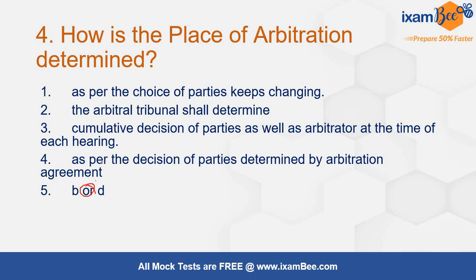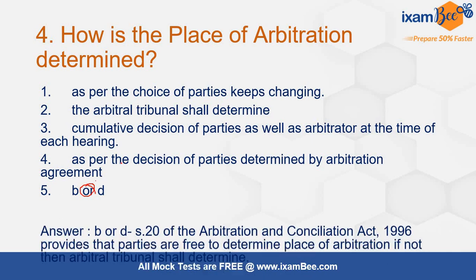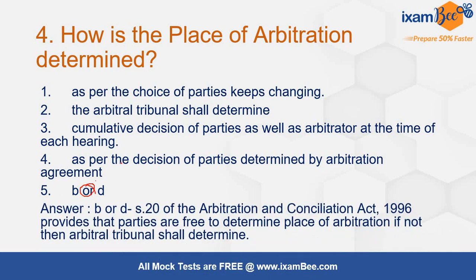Or means you have a choice between two options. That is, arbitral tribunal shall determine it, or as per the decision of parties determined by the arbitration agreement. So the answer is B. Arbitral tribunal shall determine it. Section 20 of the Arbitration and Conciliation Act provides that the parties are free to determine it, and if not, then arbitral tribunal shall determine it. Okay, so actually the answer is B or D.